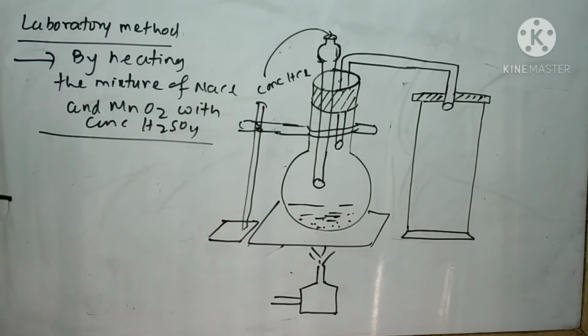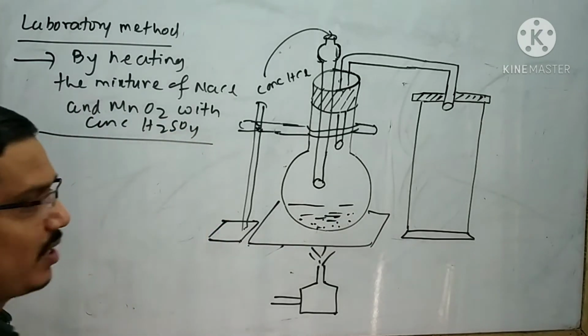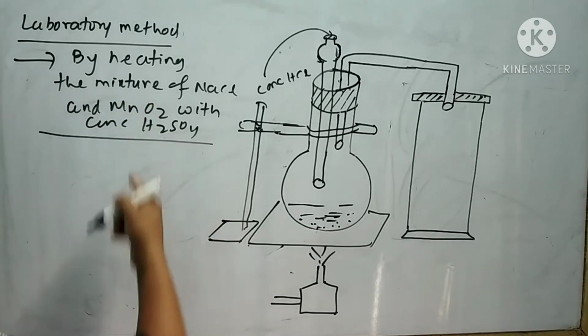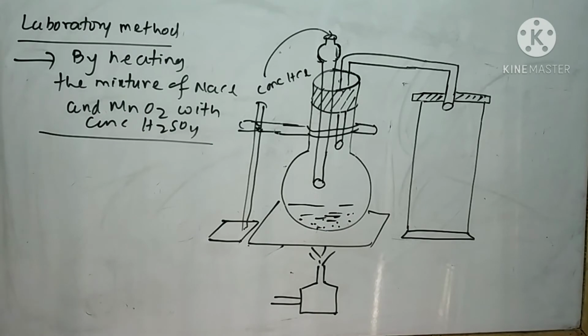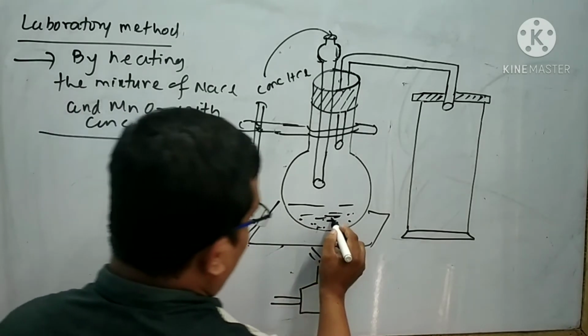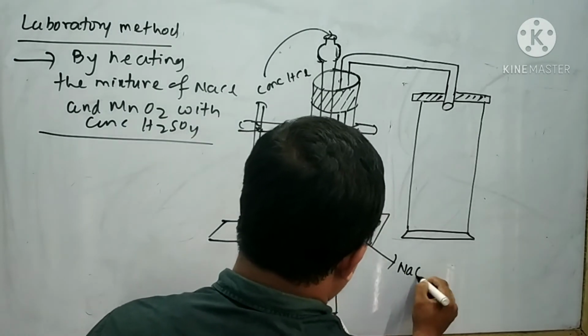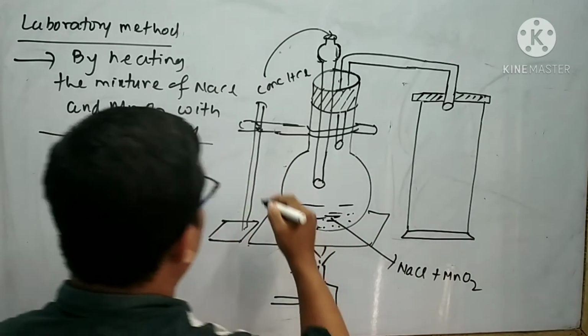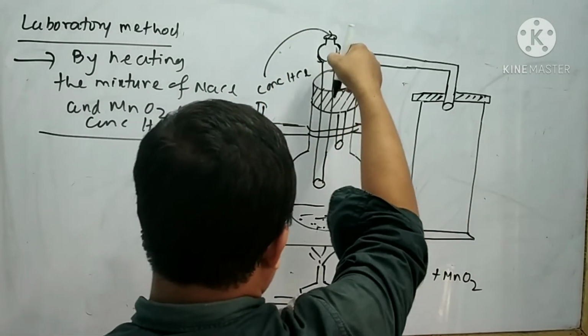This is the diagrammatical representation to explain this method. Here a mixture of NaCl and MnO2 is taken, and concentrated H2SO4 is added.